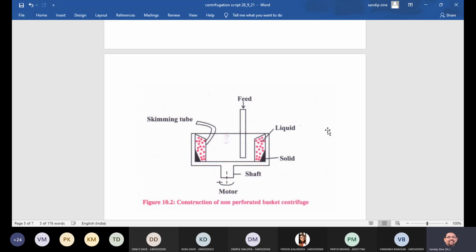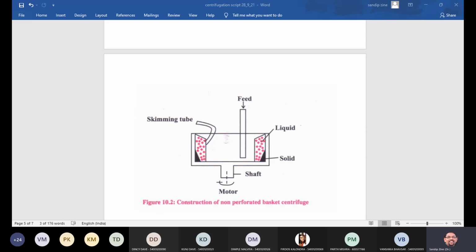Anyone please? Diagram is in front of you.